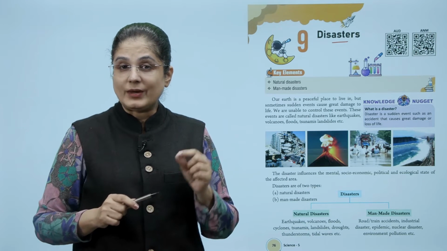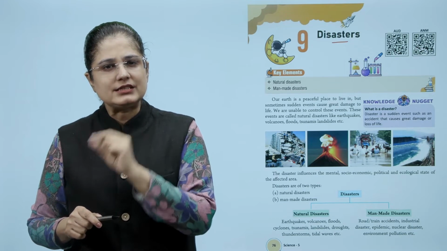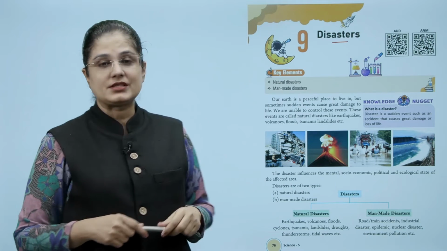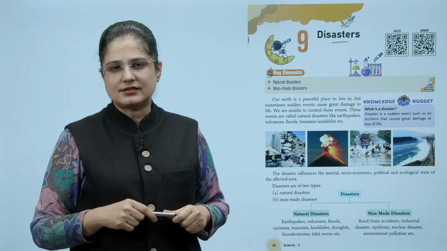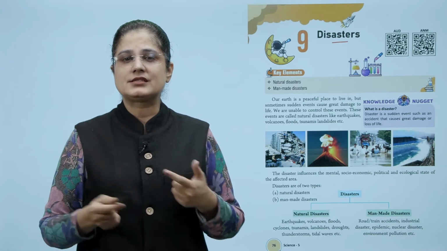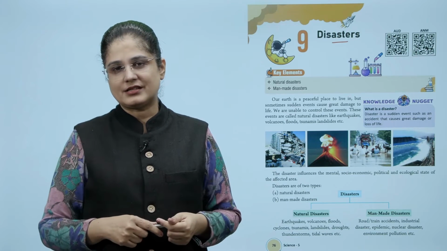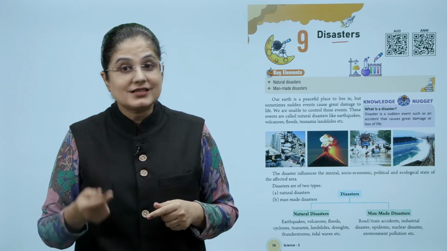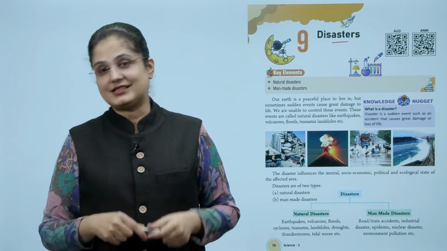The disaster influences the mental, socio-economic, political and ecological state of the affected area. So as said, disasters are of two types, man-made and natural disasters. So what are natural disasters? Earthquakes, volcanoes, floods, cyclones, tsunamis, landslides, droughts, thunderstorms, tidal waves, etc. And what are man-made disasters? Road or train accidents, industrial disaster, epidemic, nuclear disaster, environmental pollution, etc.